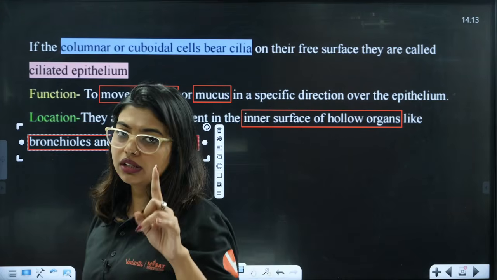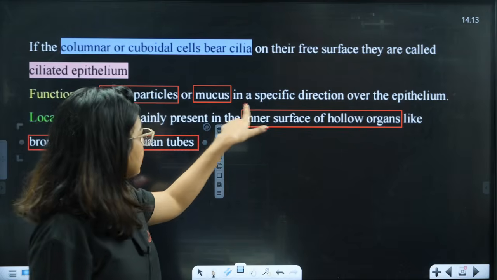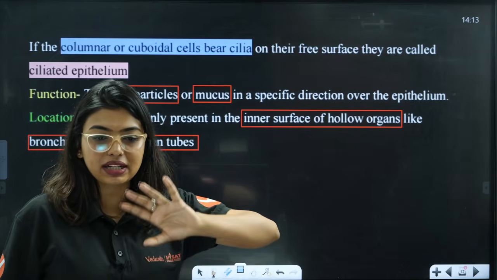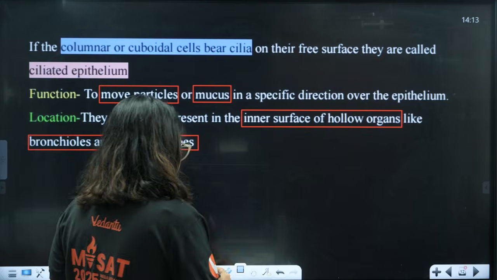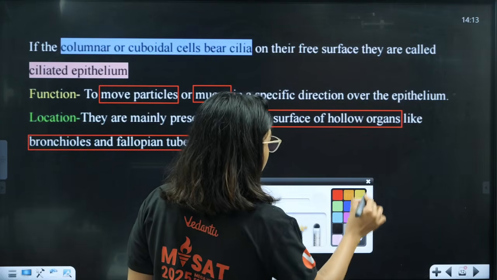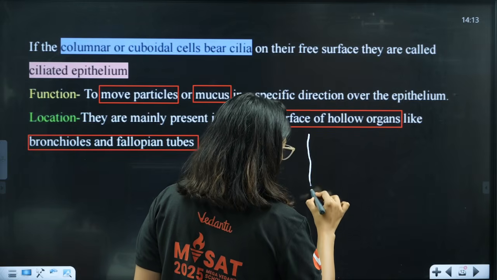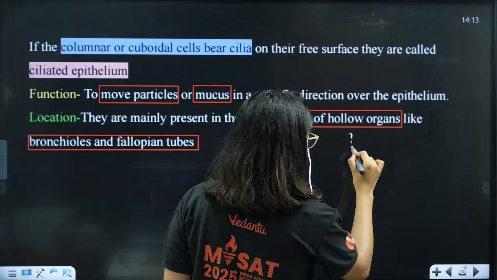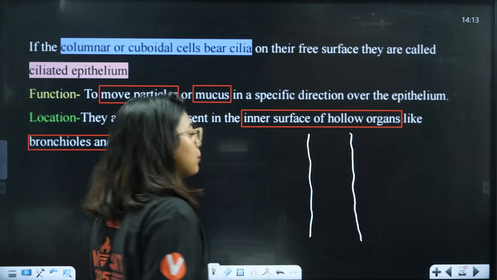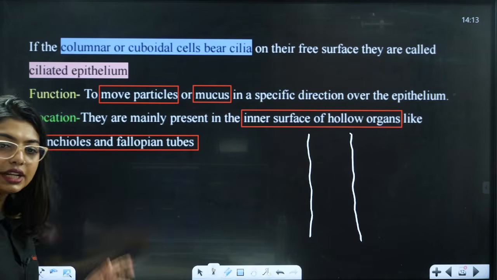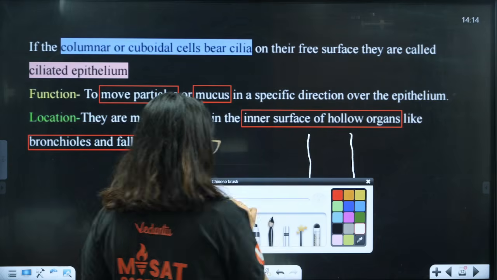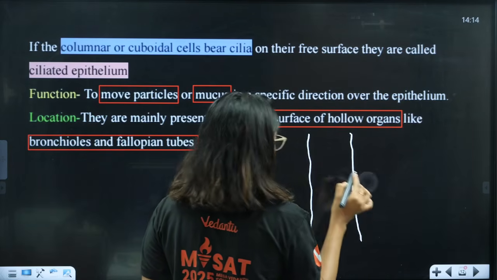One important point here, students: they are saying that it helps in moving the particles. All of you would have noticed that sometimes something might have entered into our windpipe or your food pipe. Now what will happen usually, students? Please remember, your epithelial cells are going to be present everywhere.